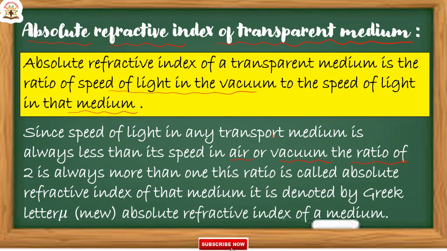It is denoted by the Greek letter mu. So, what is meant by absolute refractive index? Absolute refractive index is defined as the ratio of speed of light in vacuum to the speed of light in the medium, denoted by letter mu.